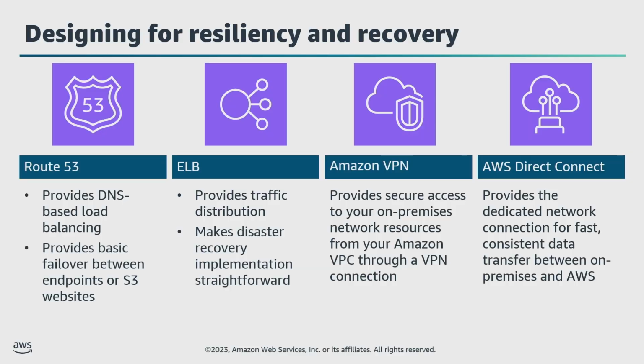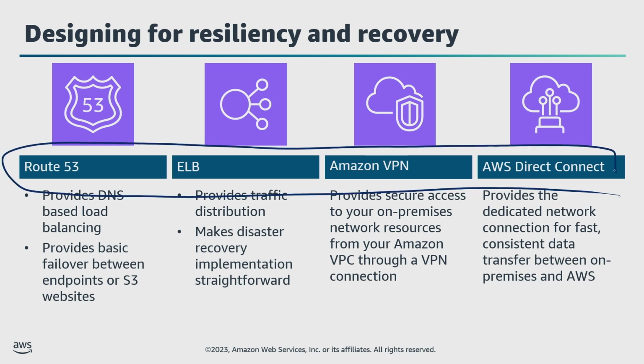When you work to recover from a disaster, you will probably need to modify network settings to fail your system over to another site. AWS offers several services and features you can use to manage and modify network settings. Your student guide has more details on the 4 services listed here.